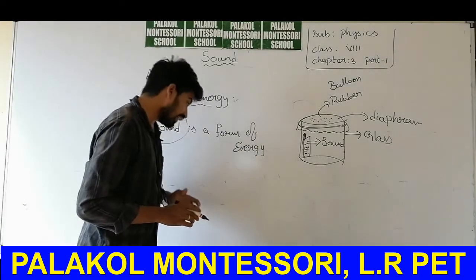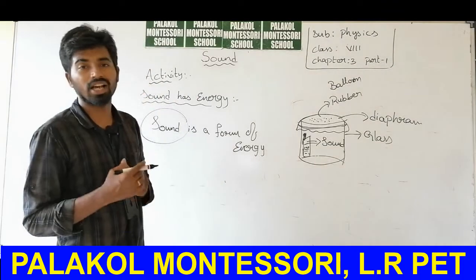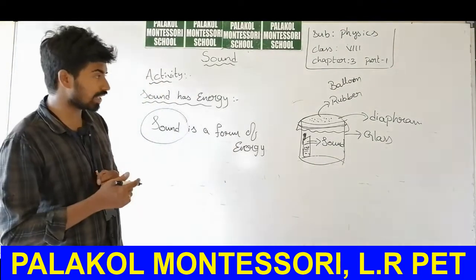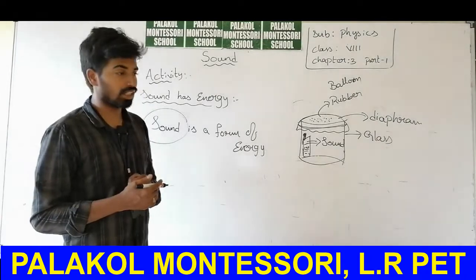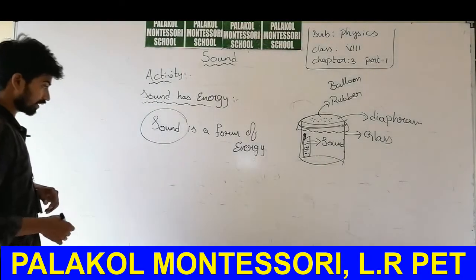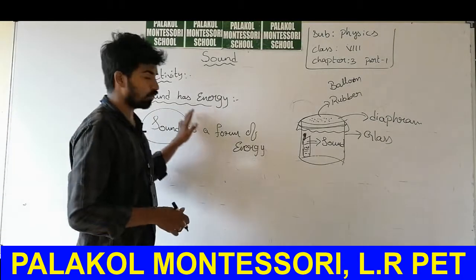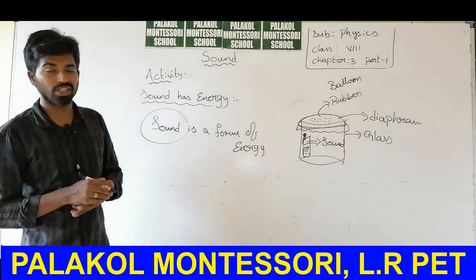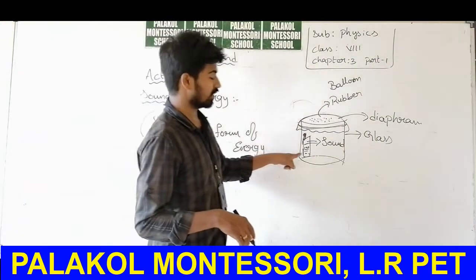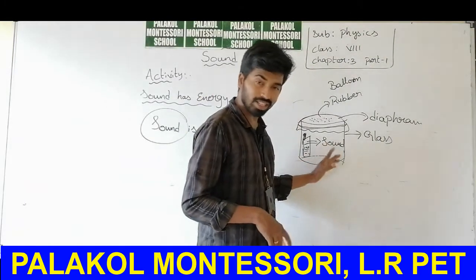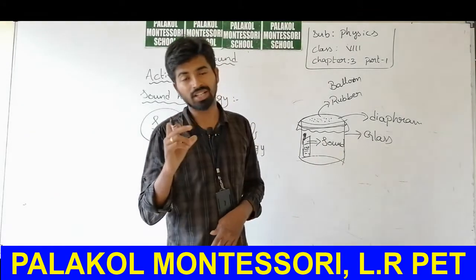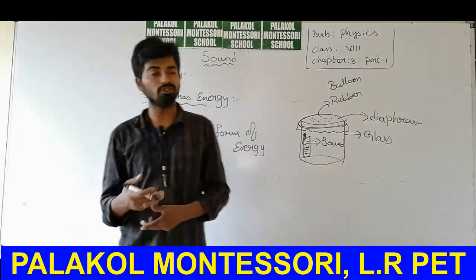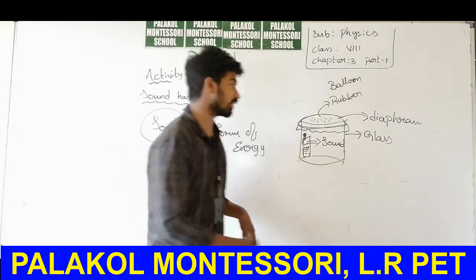So, let us observe the sounds coming from the musical instruments. What is the activity that shows sound has energy? You need to consider a glass tumbler and place the phone playing songs at high volume inside the glass tumbler.